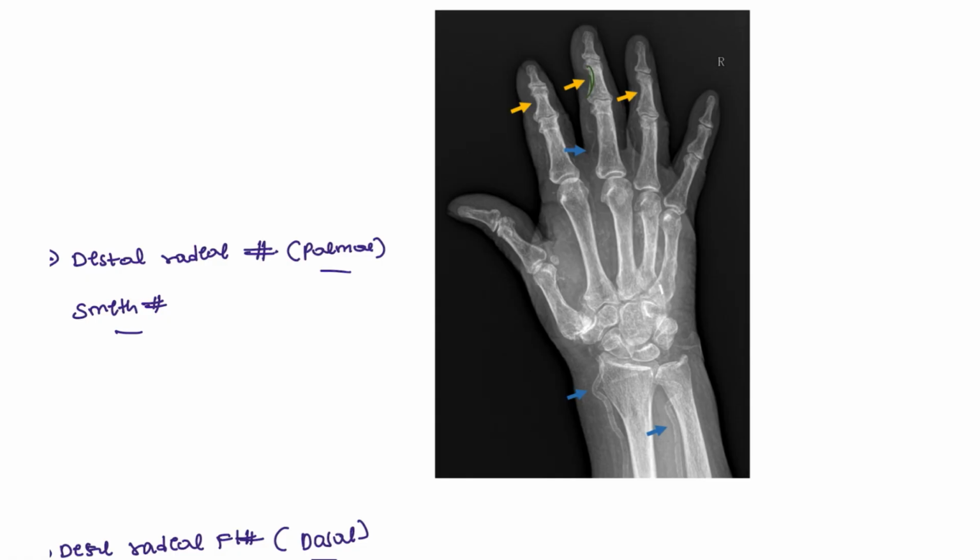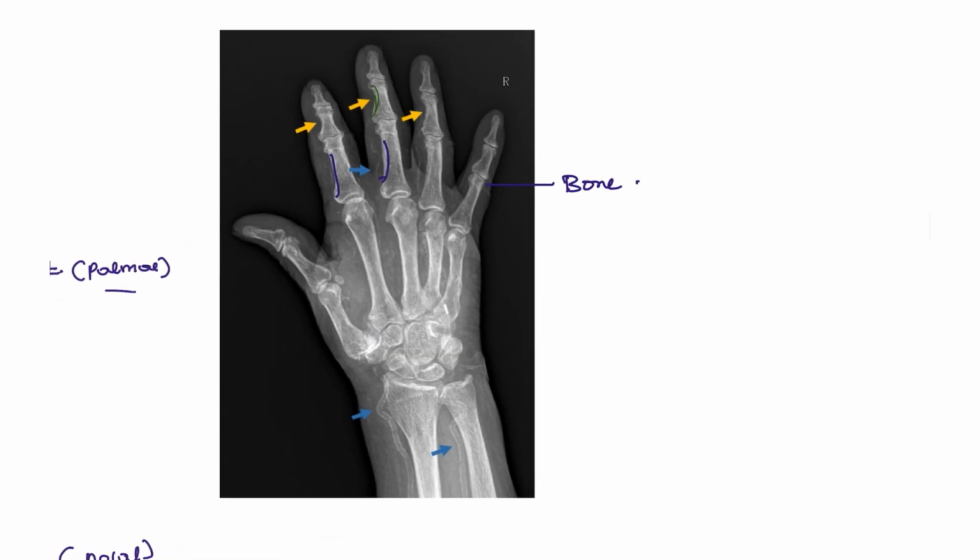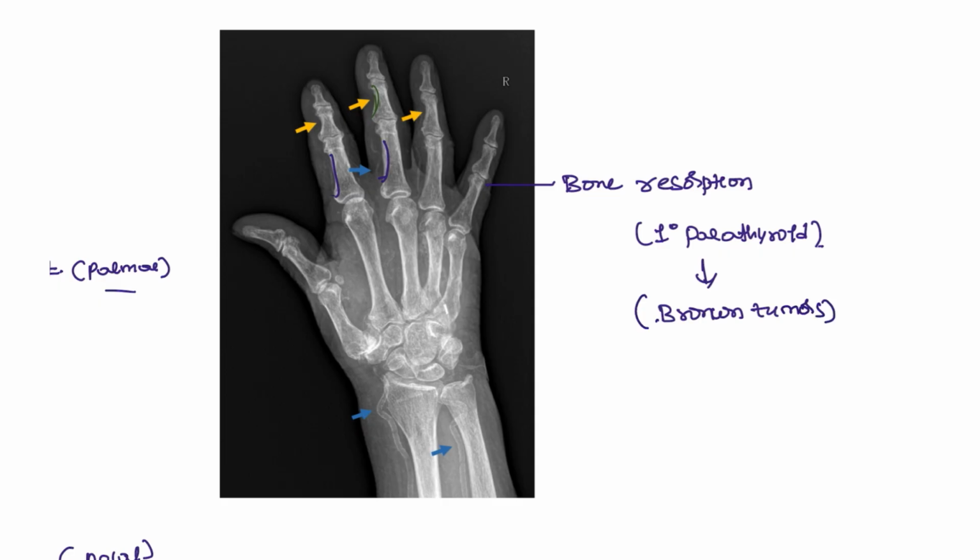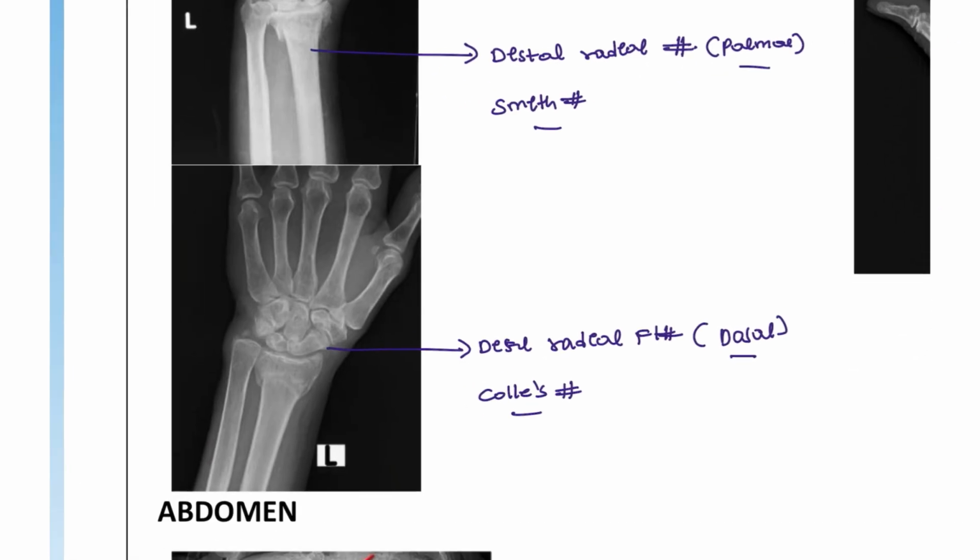Next condition that you can see, there is a bone resorption. You can see there is a bone resorption. This bone resorption is seen in patients with primary parathyroid condition. Primary parathyroid condition can also produce brown tumors. Brown tumors will be more lucent, and that is due to hemosiderin deposits.